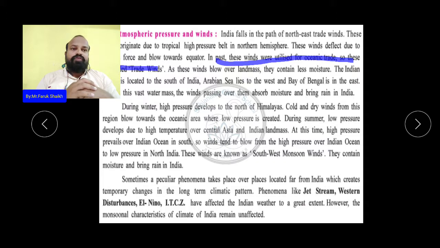These have also affected the Indian weather to a great extent, and many times we have seen cyclones attack the Indian sea coast, but the monsoonal characteristic of the climate of India remains unaffected.